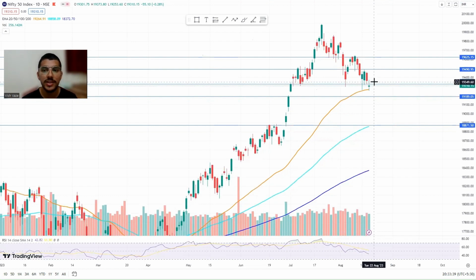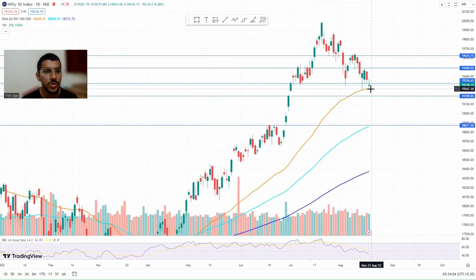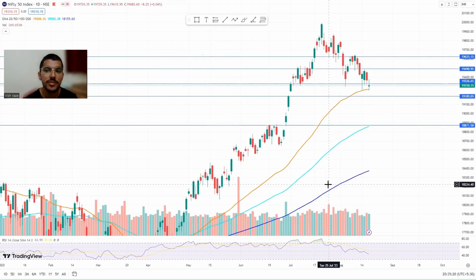So let's assume that on Monday Nifty gave a big green candle, then we can expect Nifty to come up till here. So another important thing is Nifty has already taken a support on the 50-day moving average. So our second confirmation will be doji plus a big green candle which can form on Monday. So just remember that we want confirmations like this whenever we are going to take a trade, so that we can increase the chances of making profits.